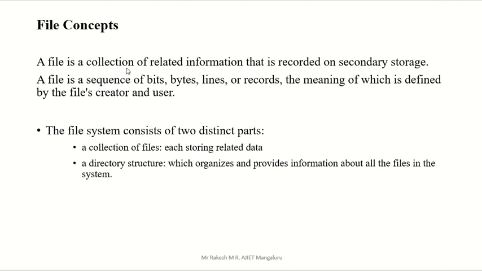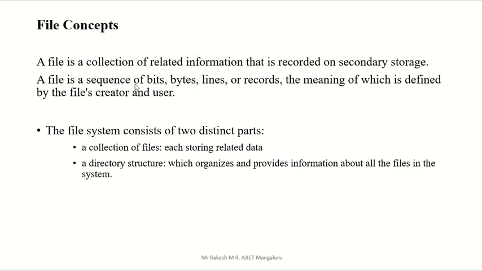A file is a collection of related information. Related information is there in the file, that is recorded on secondary storage. A file is saved in secondary storage, that is a hard disk. In the hard disk we are going to save our files that contain the main related information.